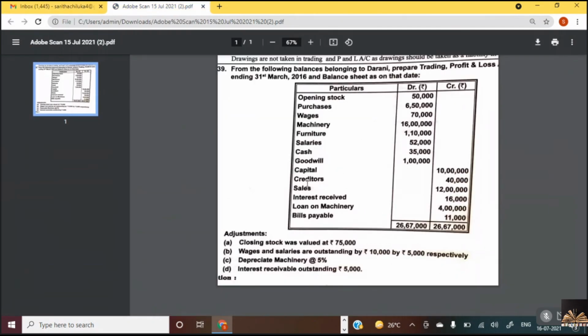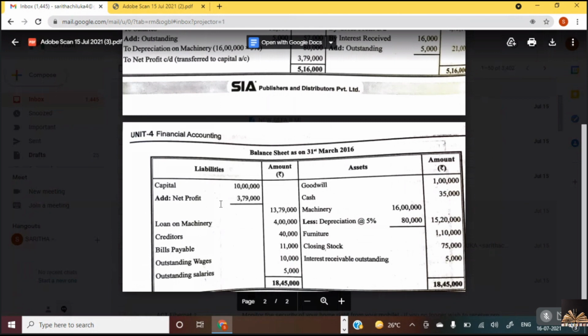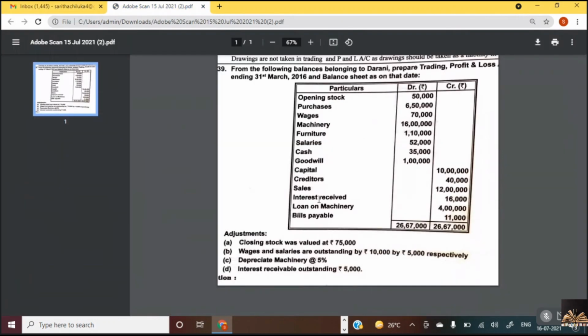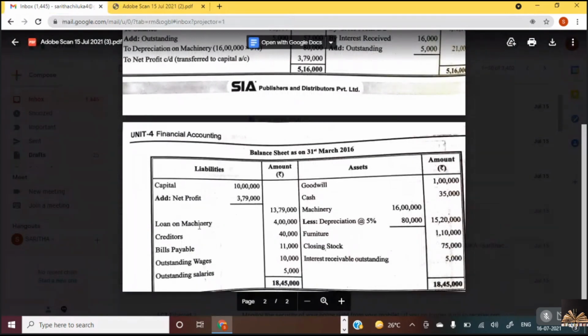Then capital. Where does the capital come? Liability. Very good. Liability side. So we take capital and add net profit, and put the net capital in the outer column. If we have drawings given in the trial balance, we deduct drawings, less drawings. But here in the trial balance, we don't have any drawings. So we are directly taking capital, add net profit.